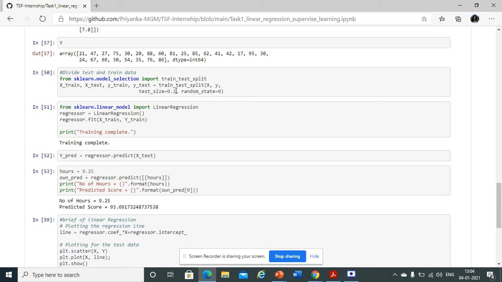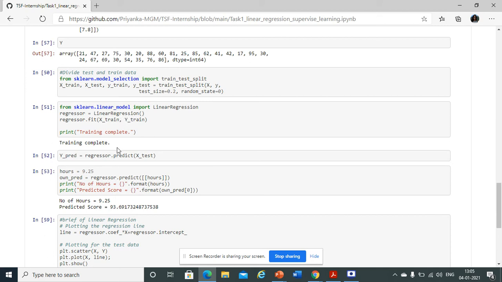We have divided 20% of the data as test data and the remaining 80% is used for training the model. The model which we are using here is the linear regression model, so we call it from sklearn.linear_model import LinearRegression. We store this linear regression in a variable named regressor. Then we fit the training variables into this linear regression model.